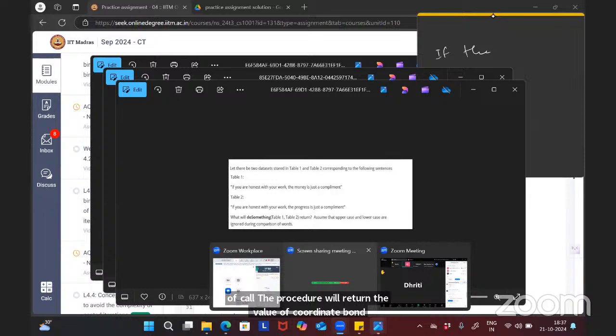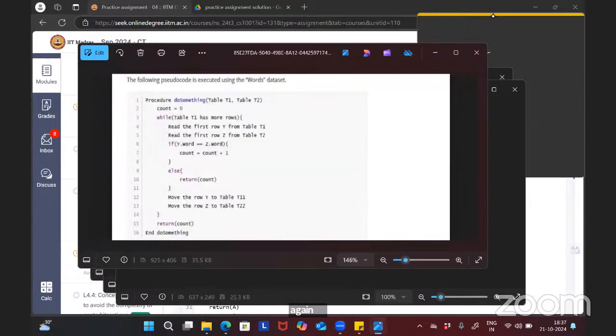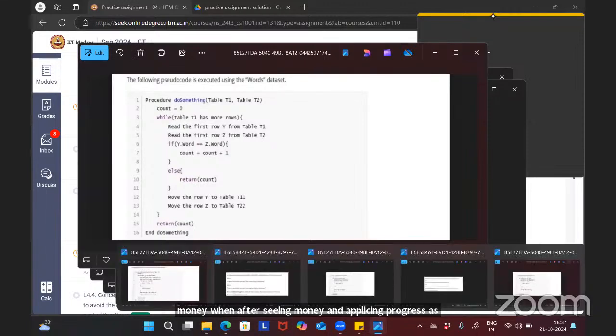Okay, understood. Then, what is written in it? Yeah, because until the word matches, we will increase the value of count. Once we have seen a different word, if both words are not the same, we will go to the else part and return the value of count. So after seeing money and progress, as both are different, just the value of count will be returned.